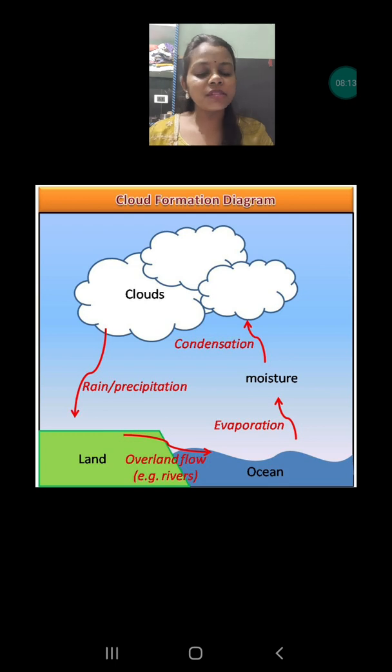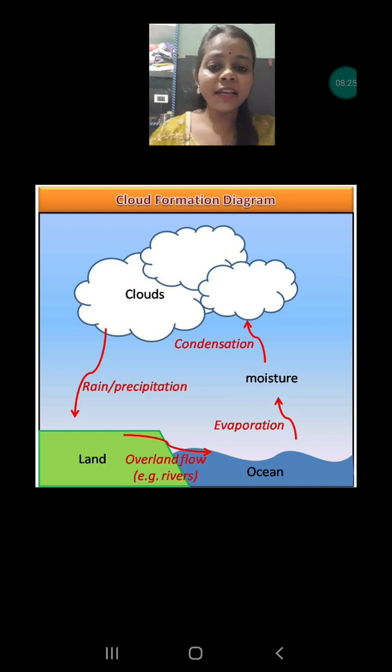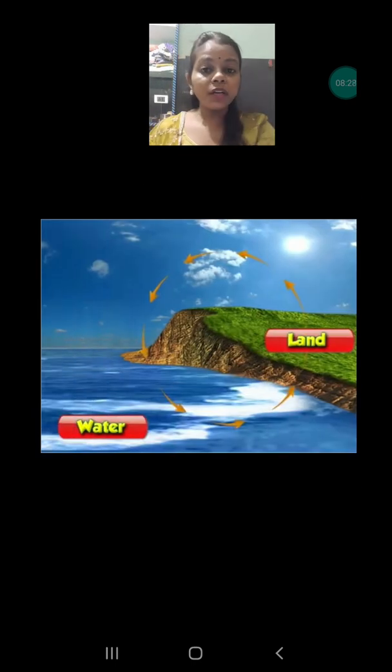This whole process is called the water cycle. So you see, the sun is affecting the water, and it is also affecting the air and the movement of air. The sun plays a very important role in heating up the air, and it is very important for the water cycle, which is happening only because of the heating of the water.